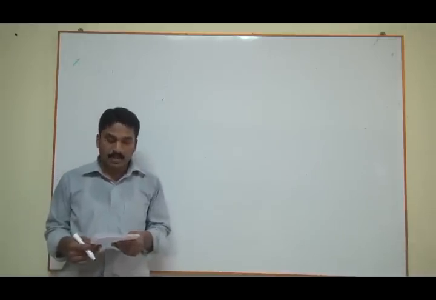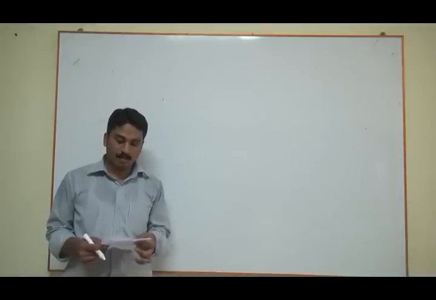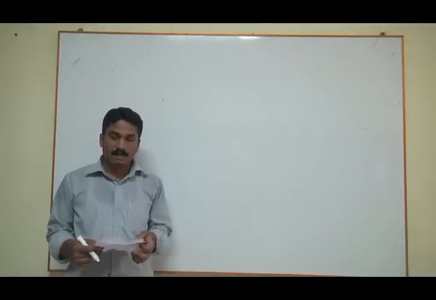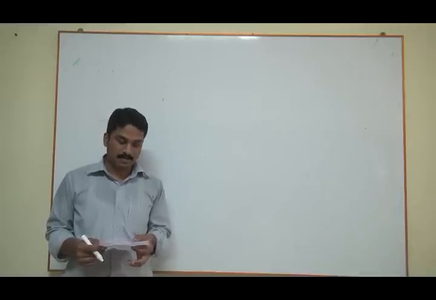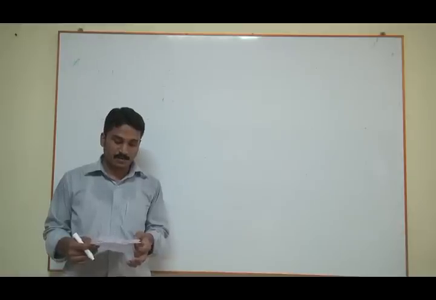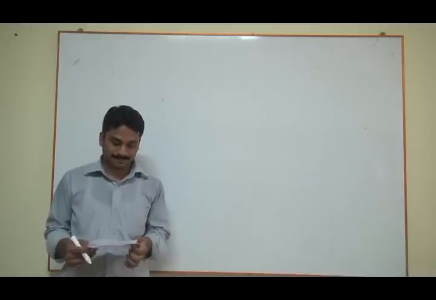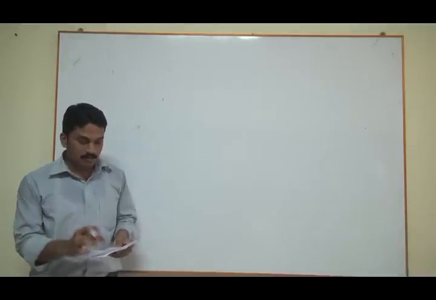Please note down. An amplifier has open loop gain of 800 and feedback ratio is 0.05. If the open loop gain changes by 10% due to temperature, find the percentage change in closed loop gain. Right? So which formula do we have to use to find this?